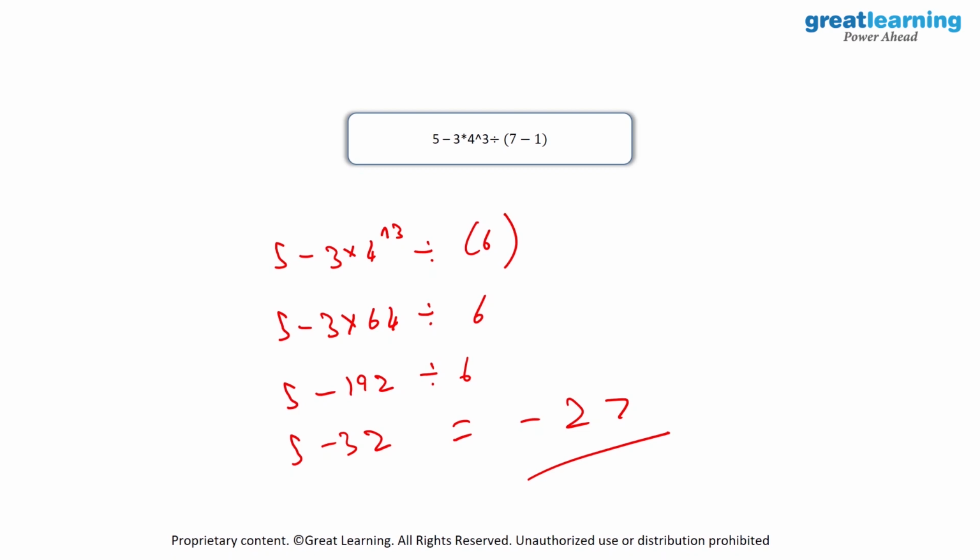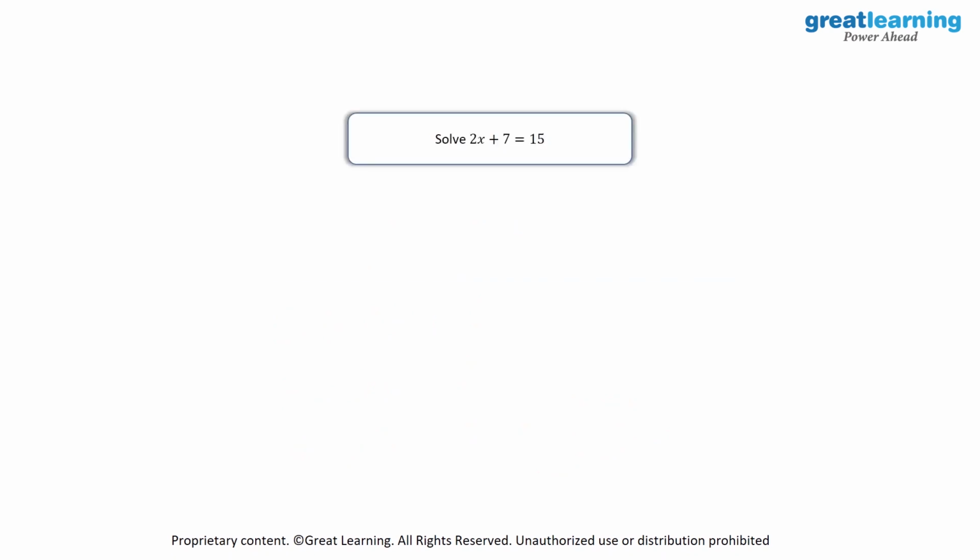So till now we were working with only expressions where we had a single expression term. And now when it comes to equations, we will have something on the LHS and something on the RHS as well, separated with the help of the equal to operator. And as you see, we need to solve 2x + 7 = 15. So we need to find out the value of x, which will give us the answer for this.